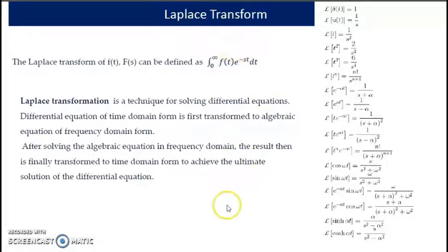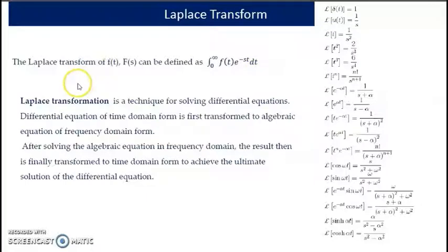Now the next topic is the Laplace transform. The Laplace transform of a given function f(t), F(s), can be defined as the integral with limits 0 to infinity of f(t) e raised to minus st dt.